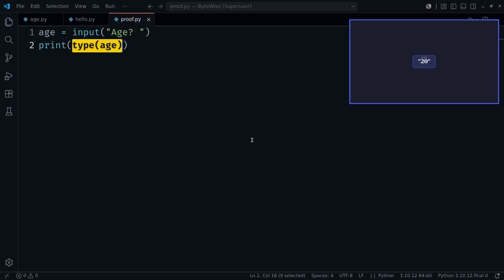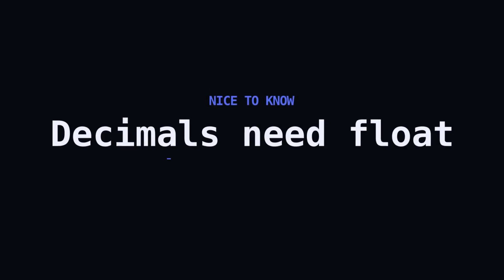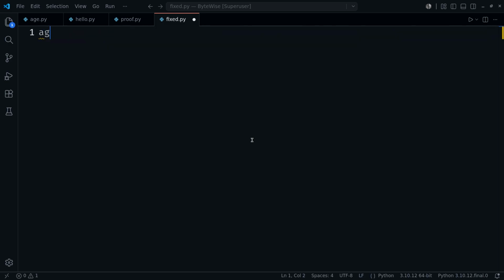Let's just ask input what type it handed back, right after the user types a number. They typed 20, and the type is str, a string. That's the whole cold open mystery. Age was text, so age plus 1 tried to glue a number onto text, and Python refused. Input isn't broken. It's doing exactly what it promised. And the fix writes itself. Convert the moment it comes in.